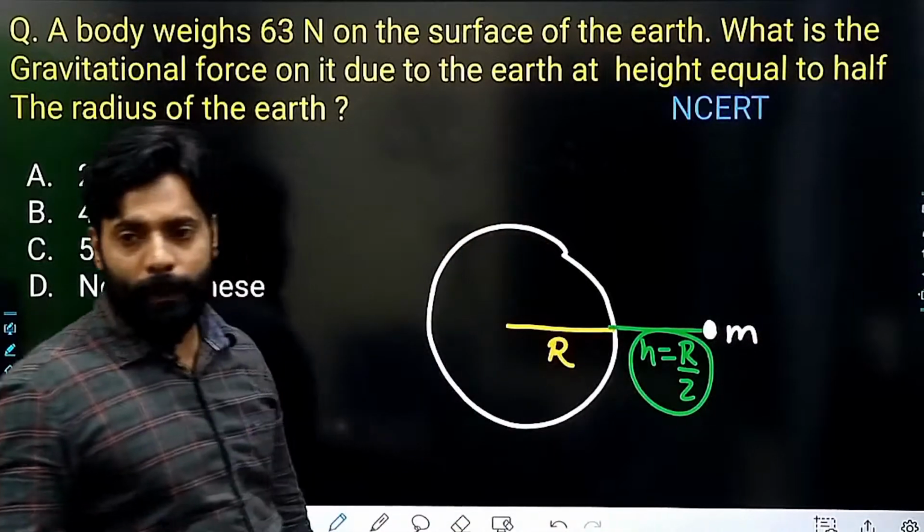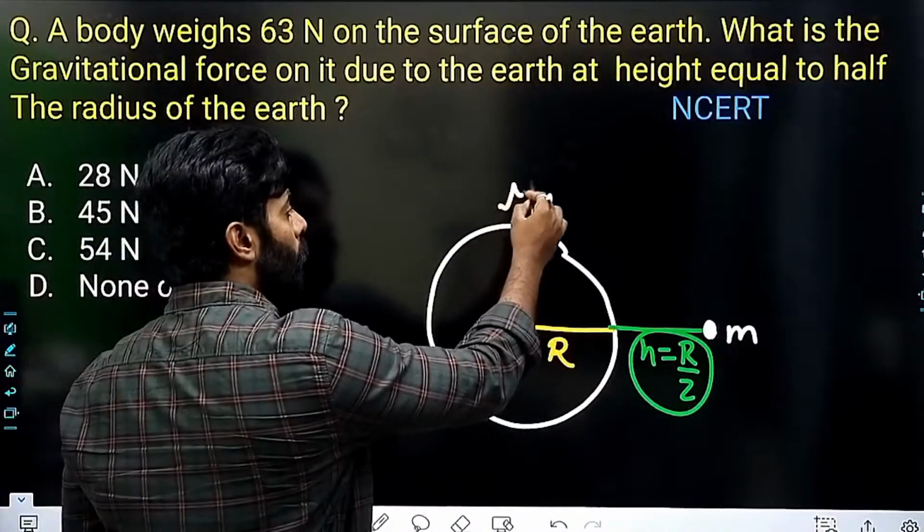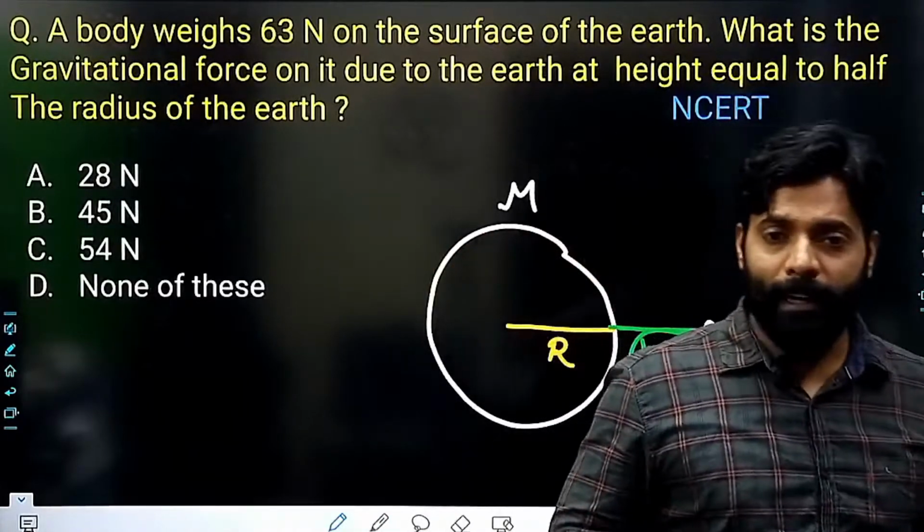So consider this is the radius r, and this is the height. This body has mass m, and this earth obviously has mass capital M.